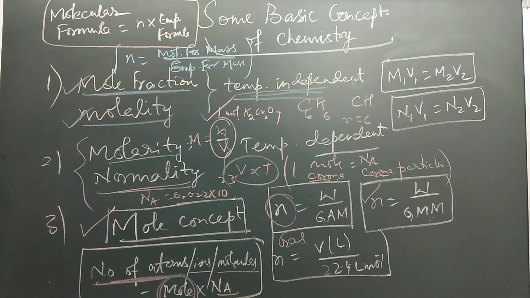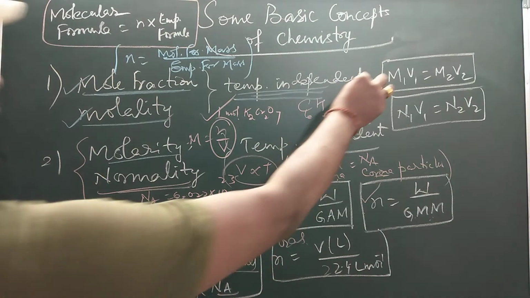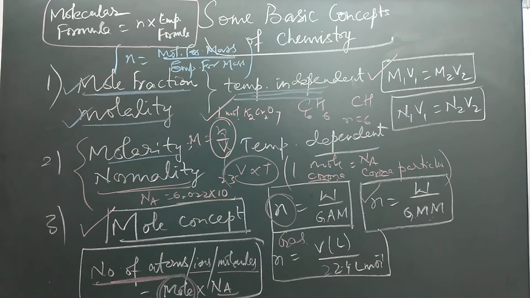Few questions are based on molarity equations, like M1V1 = M2V2, or the normality equation N1V1 = N2V2. If you want to find the milliequivalent, you can use the formula normality into volume in milliliters. Based on that you can solve questions. Now you must know that normality equals molarity into n factor. So you have to know how to find the n factor.